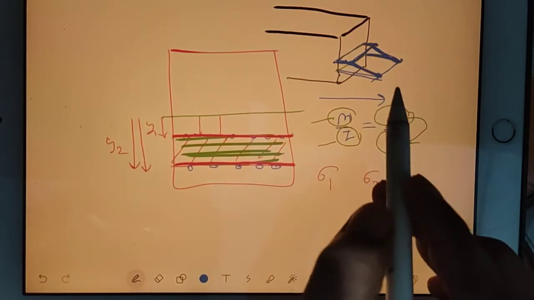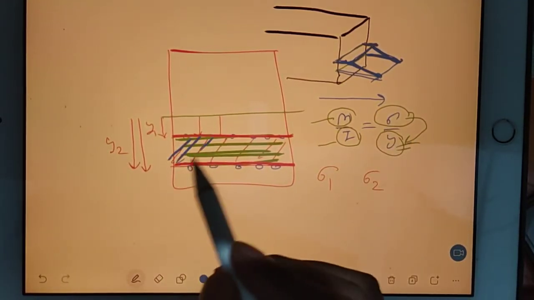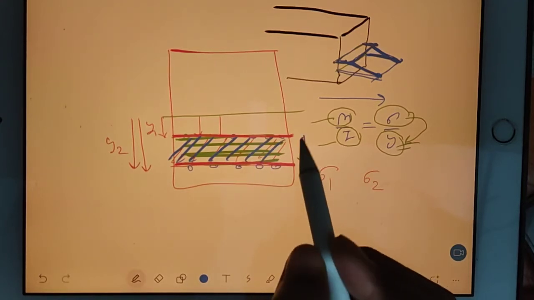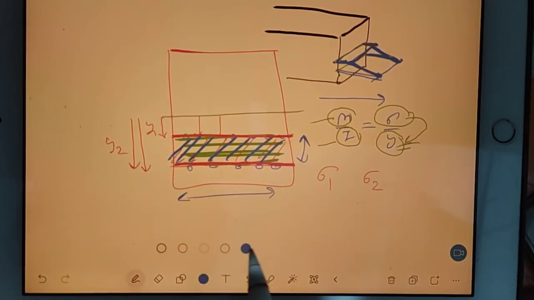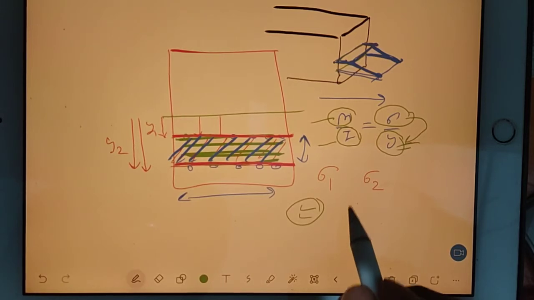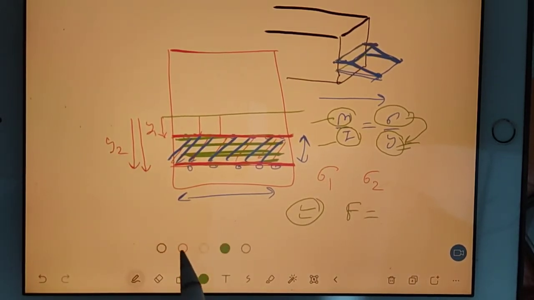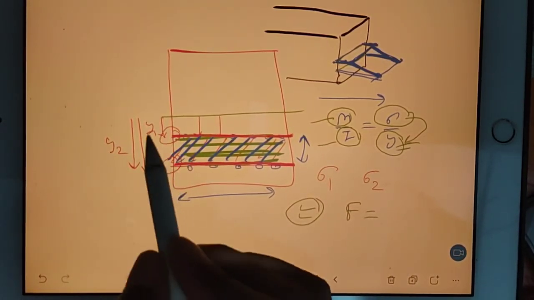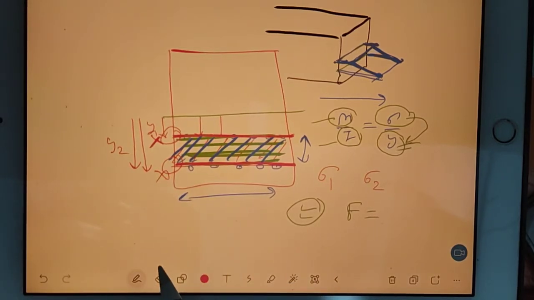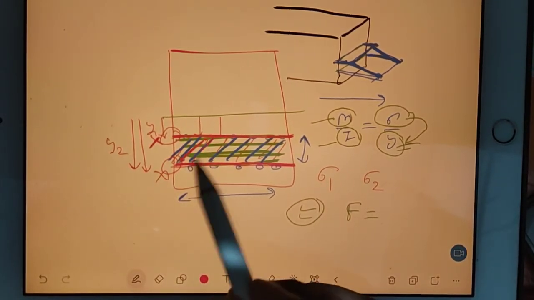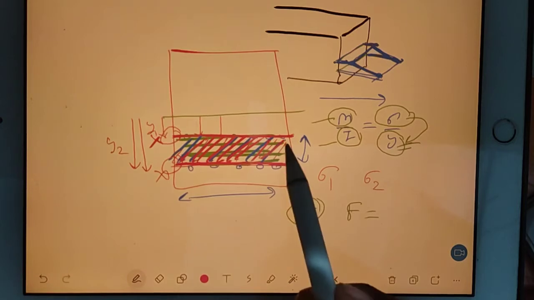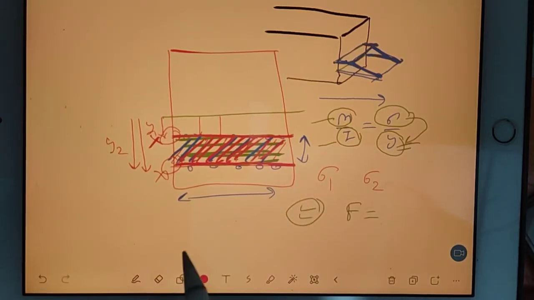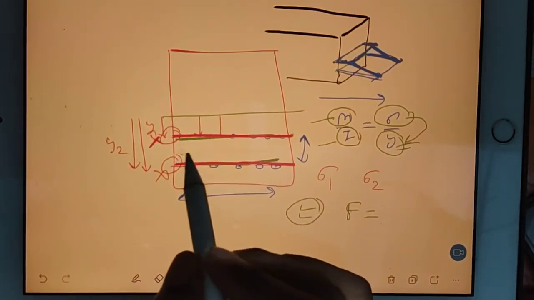So actually this area is easy to find out. You just multiply the gap with the width. But in case of force, you cannot choose either this sigma or this sigma. Any single sigma you cannot choose, because the force experienced on this fiber is because of both the sigmas. So why am I taking this question here?